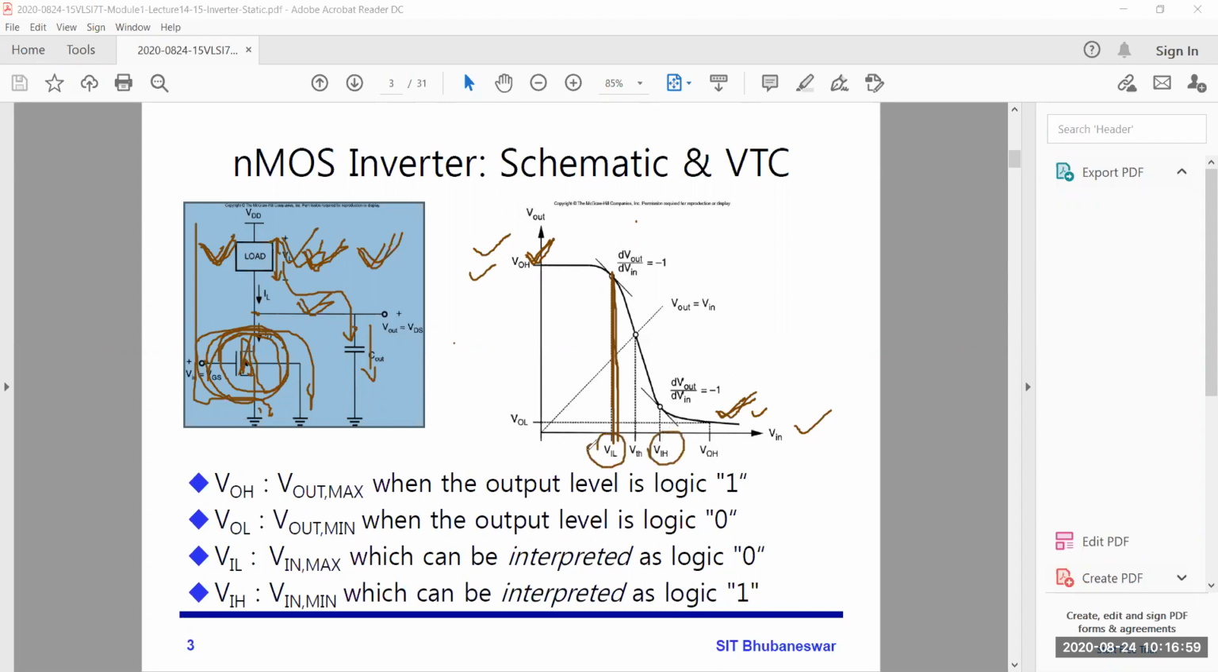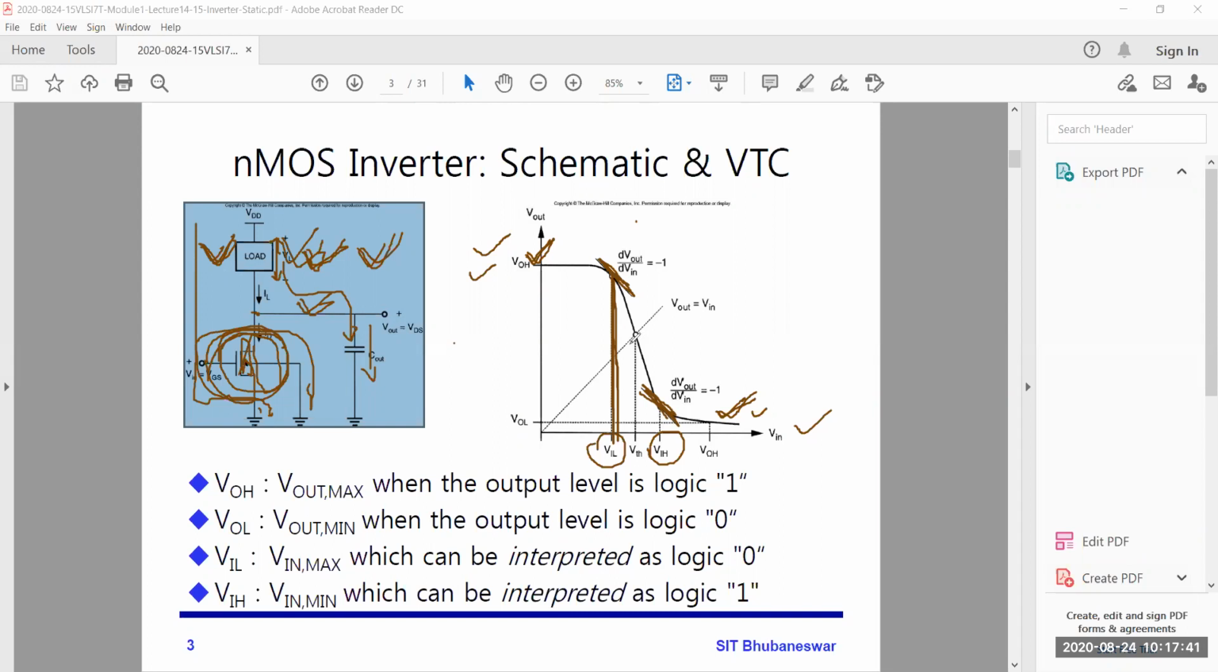This is also important because at VIL the transition will happen, and at that point the slope is -1. That means whatever voltage you change here, that amount of voltage will change at the output. So exactly, the slope is -1. That's why it's important. Again, in VIH, when you increase the voltage more, again a slope of -1 will come at this transition. After that it will be VOL. So that's why these two voltages are important.